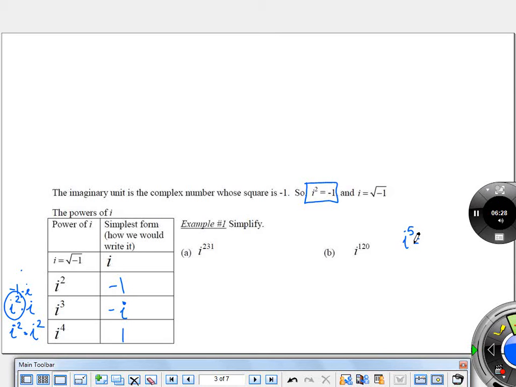So if I'm trying to think about i to the fifth, in my brain, I'm going to think about it as i to the fourth times i. What would that simplify to be? What is i to the fourth? 1. What's 1 times i? i. Oh, goodness. So i to the fifth is the same as i. Interesting. Okay. What about i to the sixth?